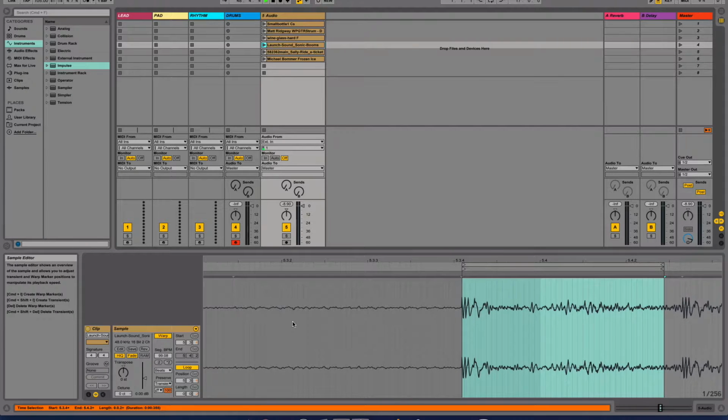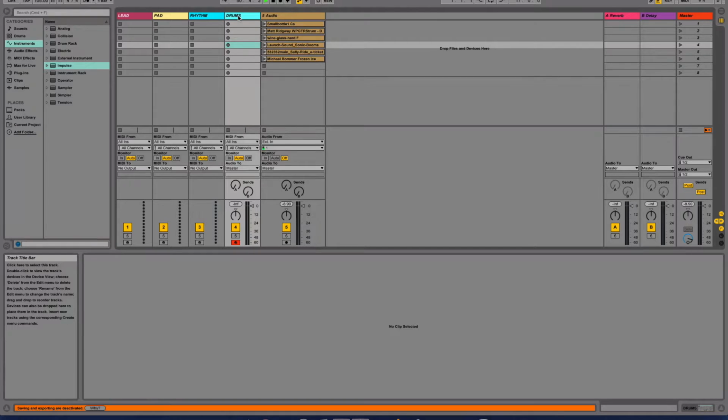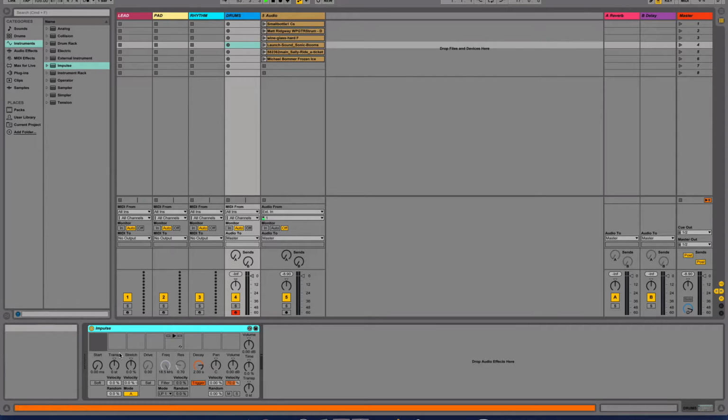Now we have it edited, we need to go back into our drum track. So we select our drums, and in the bottom right hand corner select the drums option. This opens our impulse sampler again. We can now very simply drag that audio clip to a spare pad.